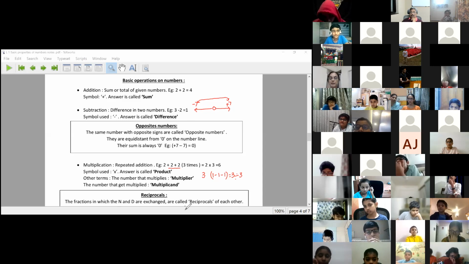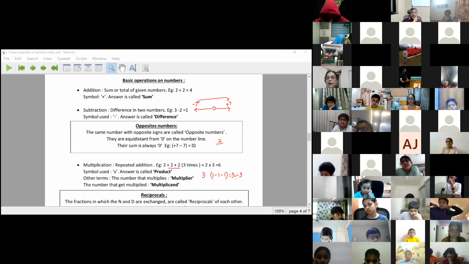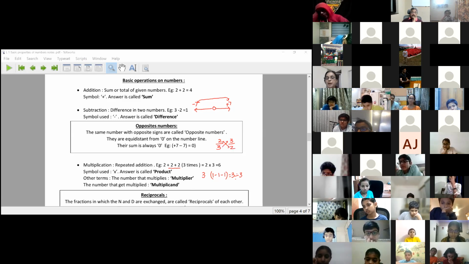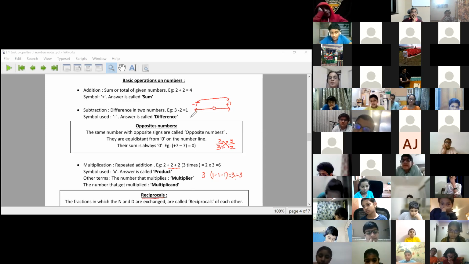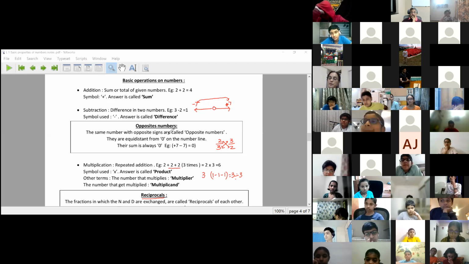And similarly, I will have fractions in which I will have the same two numbers in n and d. I will have 2 upon 3 also, and I will have 3 upon 2 also. What is happening? N and d are swapping their places. Such numbers will be called reciprocals. And the numbers which have opposite signs but the same number will be called opposite numbers.